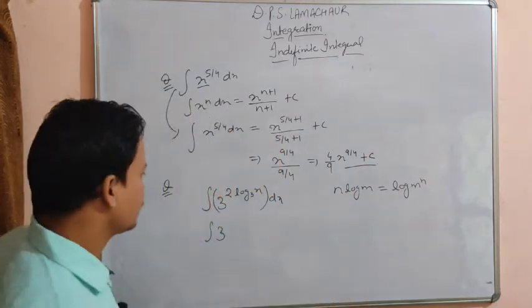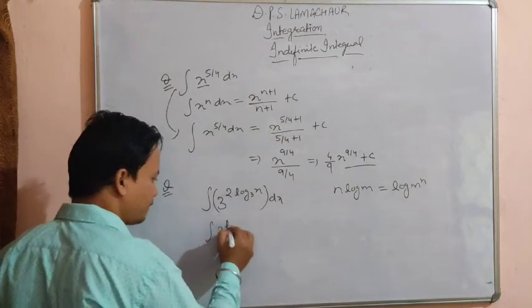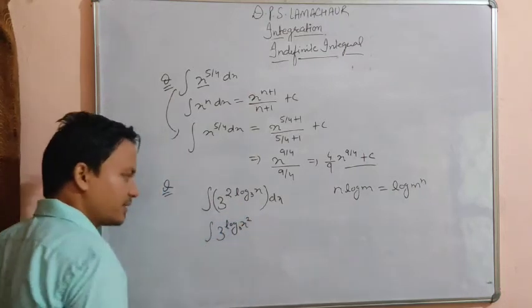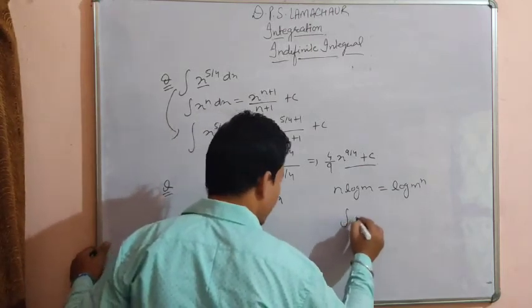So we are going to use this formula here. 3 to the power 2 log base 3 x is what? Log base 3 x to the power 2. Okay, we can write it like that. Now dear student, one formula is more.